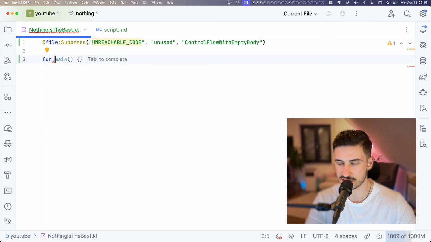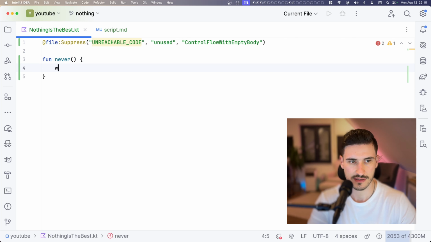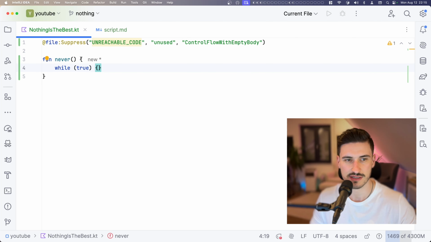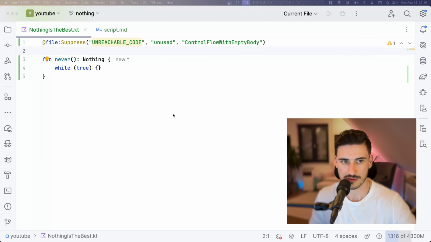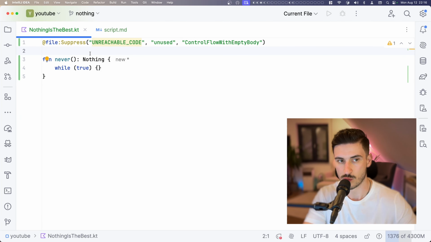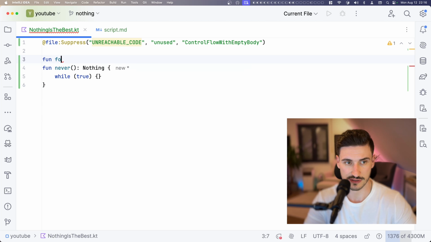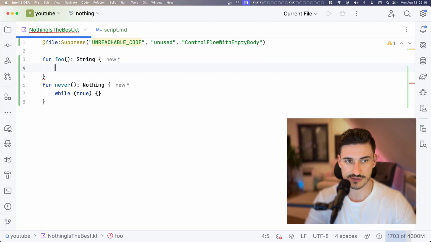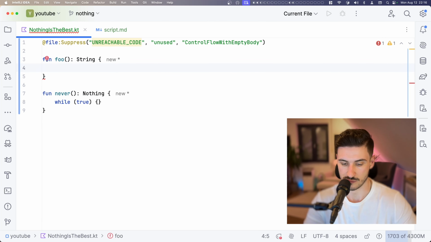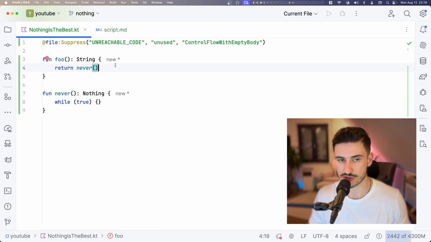Let's say we have a function that we never ever can return. We call it never. We say that it's just looping forever. It cannot return. This function will return us Nothing, and the compiler here is happy to accept this return type. Let's say we have another function which expects to return a String. Let's call it foo. It returns String, and we can see that, of course, we can just return an empty string here. However, we are also allowed to just return never.